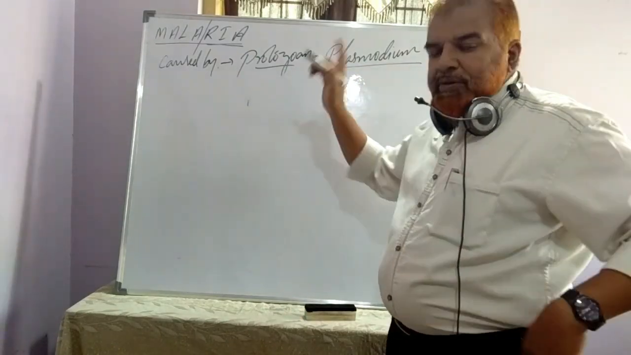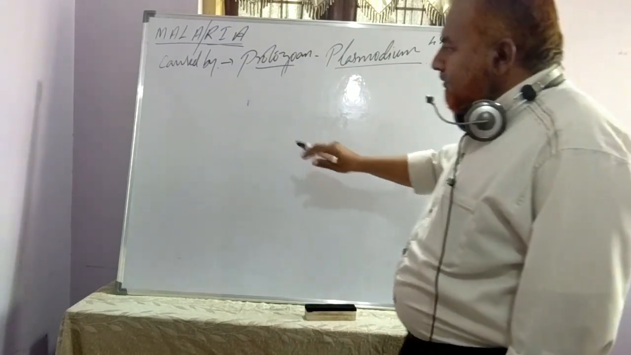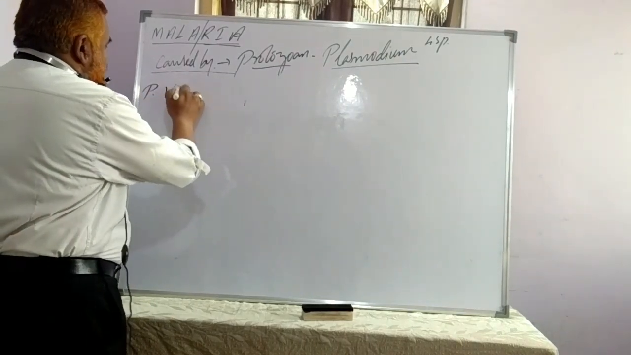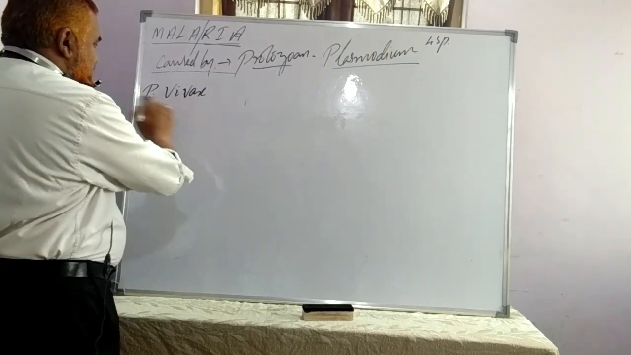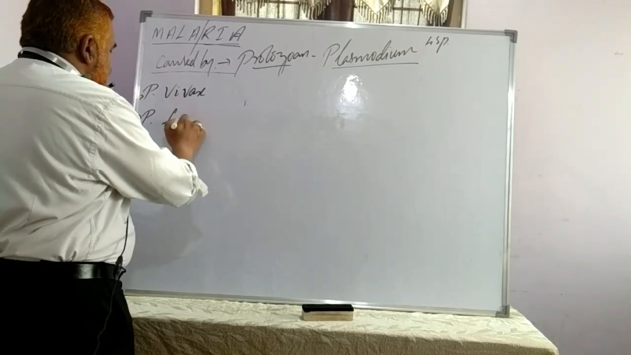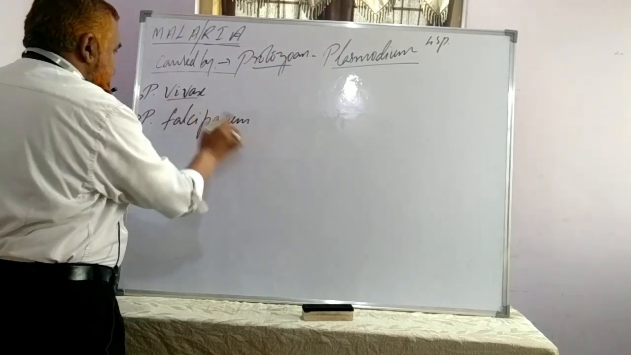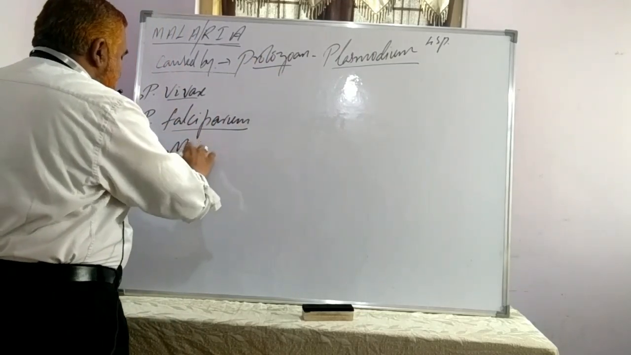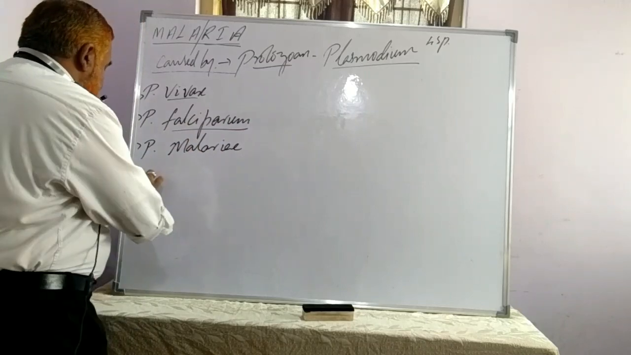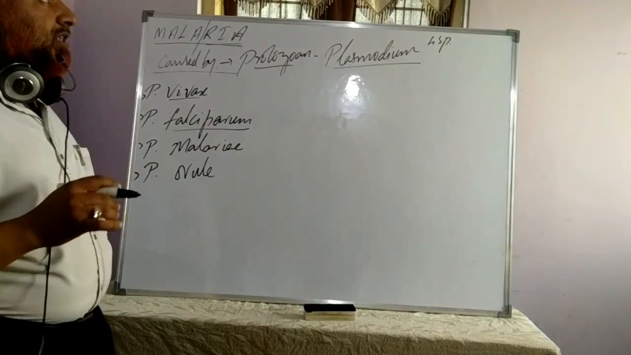Right? Malaria is caused by a parasite known as Plasmodium. It has four species. I'll write here so that we can go into detail about that. Right? Plasmodium vivax. Clear? Then the next one, Plasmodium falciparum. Clear? Then Plasmodium malariae. Then the fourth, Plasmodium ovale. Clear?